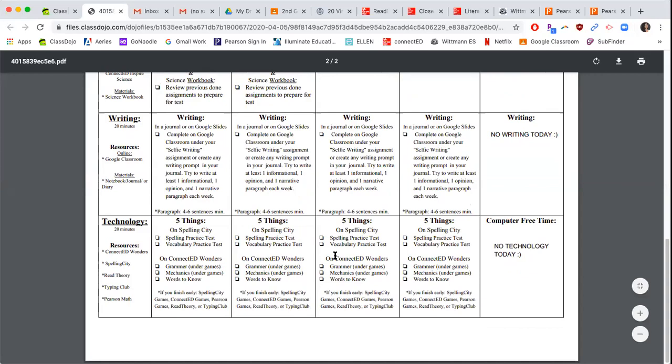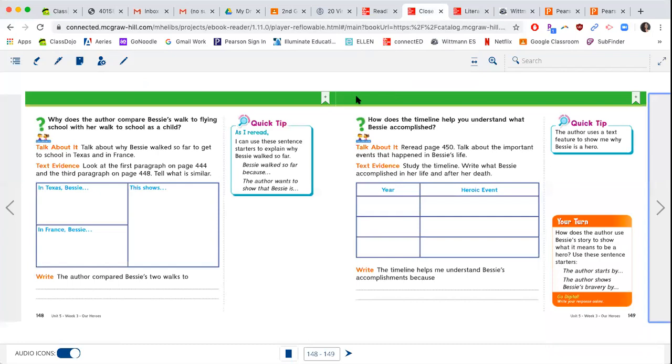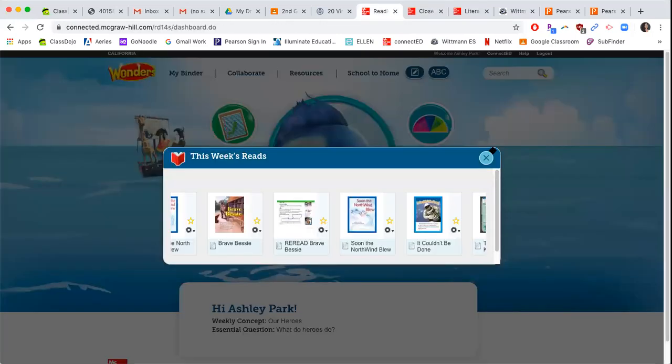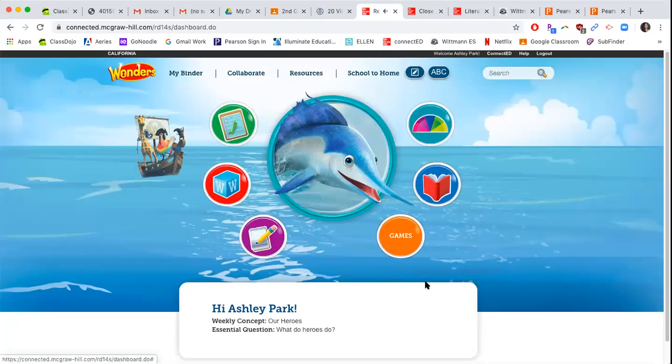And then again, on Spelling City, you'll take your practice spelling test, your practice vocabulary test, and then under Connect Ed, you guys will go to grammar, mechanics, and words to know. And you guys should know how to go to all of those places. If you're not sure where they are, then look back at some of our previous videos where we go over all of those things. Okay, so that is your guys' lesson for today.